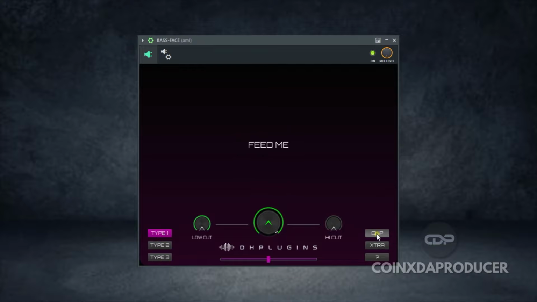And over here you can see the clip option, and they said it adds a no frills hard clipper to the end of the signal chain. And the next is the XTRA, which boosts the spatial and modulation effects.